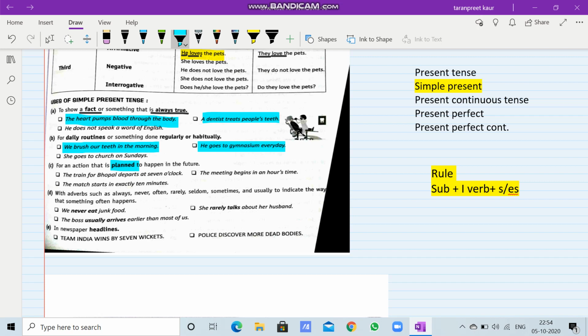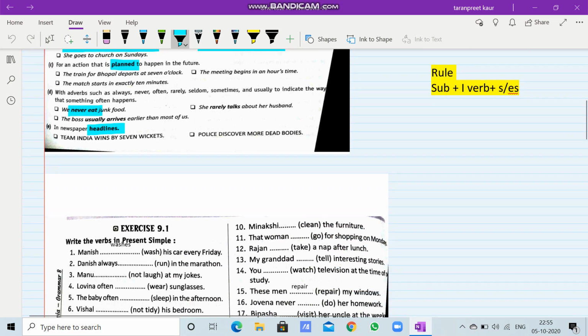Similarly, with adverbs such as always, never, often, rarely, seldom, sometimes, and usually. Like if I say, we never eat junk food. And last one, in newspaper headlines. You all must have come across headlines which are given in the newspaper or are in the breaking news also. So these are the uses.